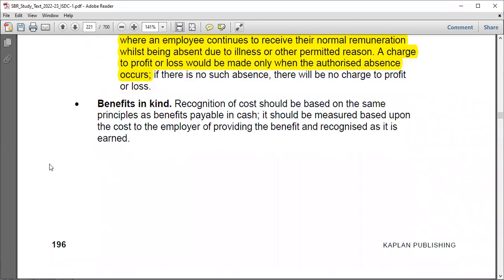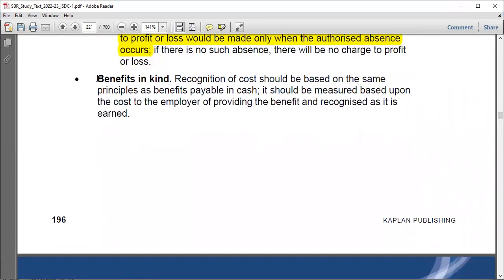Maybe you could have something called benefits in kind. I think I gave an example about benefits in kind. You know, for example, you may be a worker having a house allowance, maybe motor vehicle benefits, something like that. Maybe you may obtain subsidized loans, things like that. So we call these benefits in kind. They don't come in the form of cash directly, but say your children are taken to some schools and you do not pay. The company pays for you.